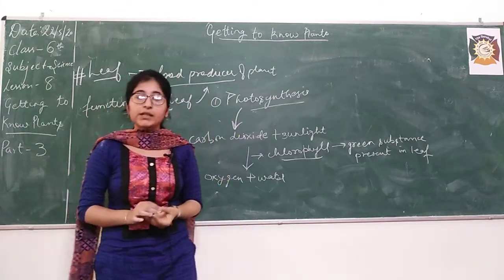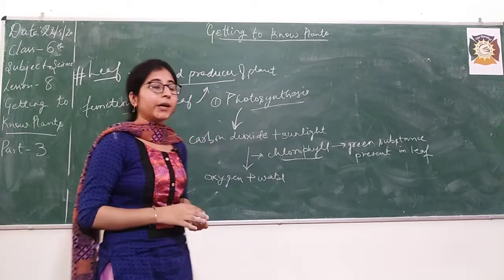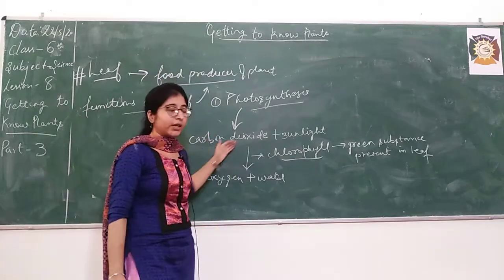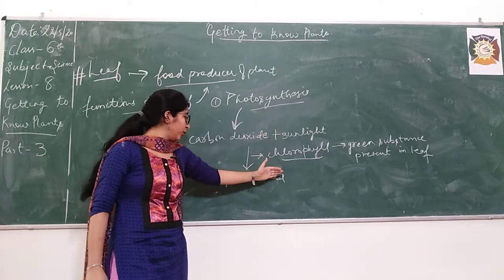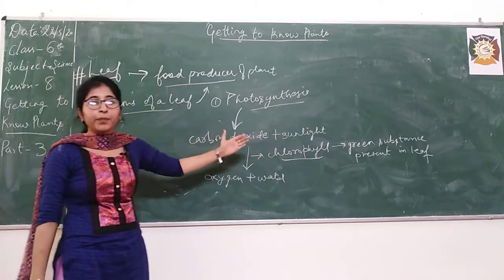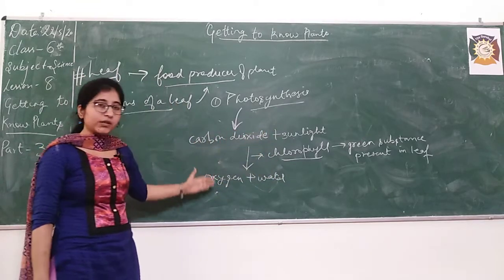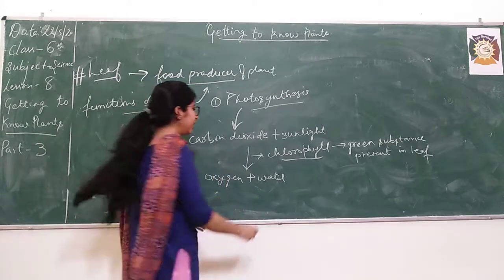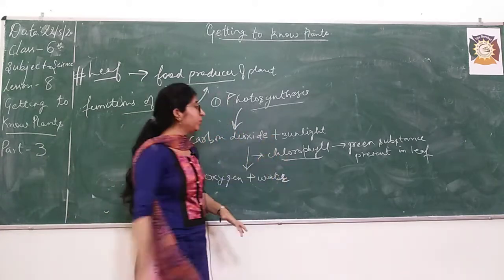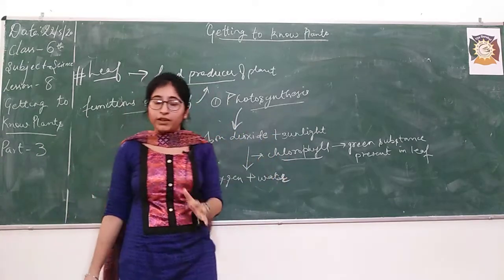Photosynthesis is a process in which food is prepared by plants using carbon dioxide, sunlight, and chlorophyll, and these combine to give us oxygen and water, right? So students, I hope you got this function very well.